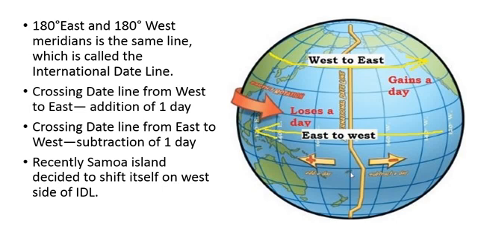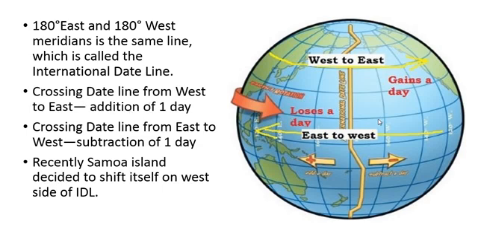To avoid this problem, this international dateline has bends. So the 180 degree east and 180 degree west meridian is the same line, which is called the international dateline.